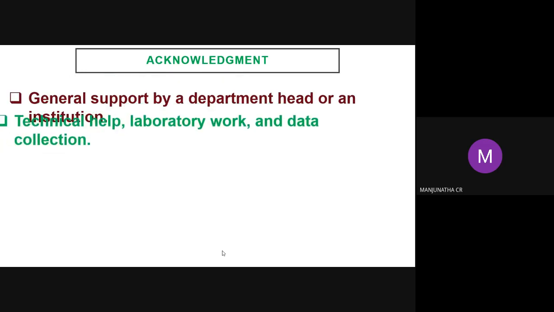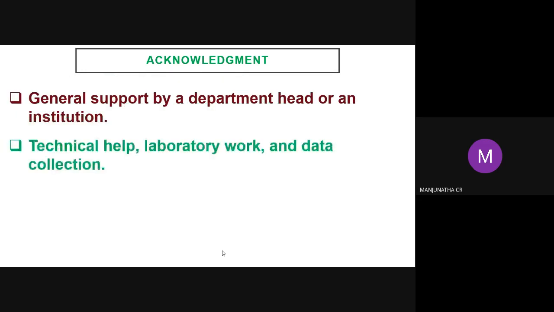Acknowledgement. Who will be acknowledged in the paper? Acknowledgement is very necessary in the paper. Generally, support by a department head or an institution or research center head, we can acknowledge. Technical help, laboratory work, and data collection also. Like technical help in our MSRT, most of the attenders give the technical help. A laboratory work also they help us. So of course we can acknowledge them in a PhD thesis.